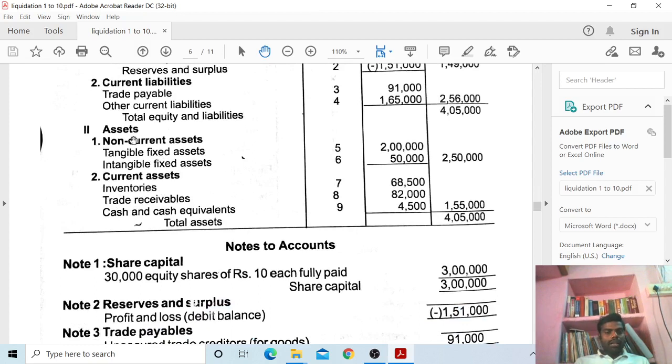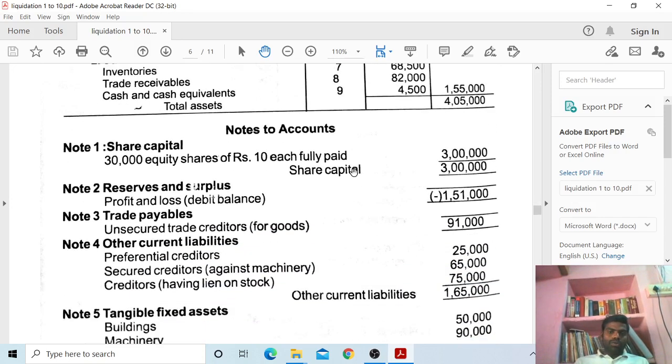Next, Roman number two, assets. Under non-current assets, tangible fixed assets, note number 5, 2 lakh rupees. Next, intangible fixed assets, note number 6, 50,000. Total non-current assets 2,50,000. Second, current assets: inventory, note 7, 68,500. Trade receivables, note number 8, 82,000. Cash and cash equivalents, note number 9, 4,500. Total current assets 1,55,000. So total assets 4,05,000.